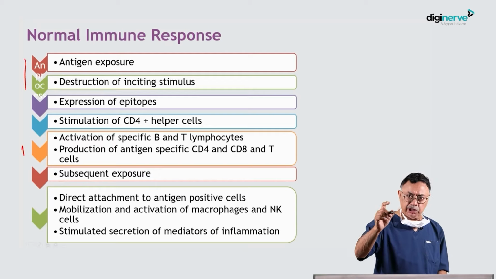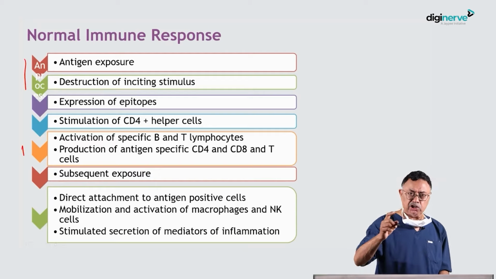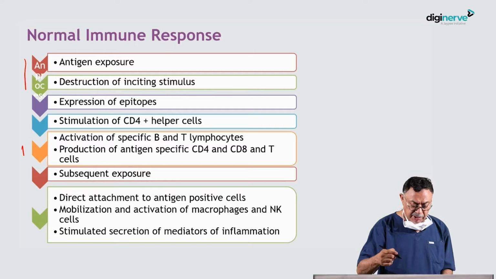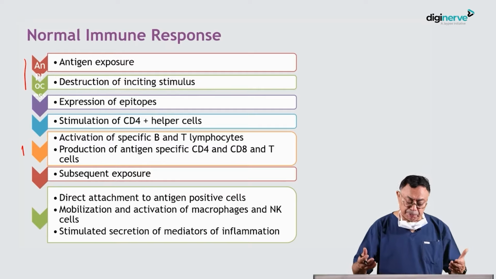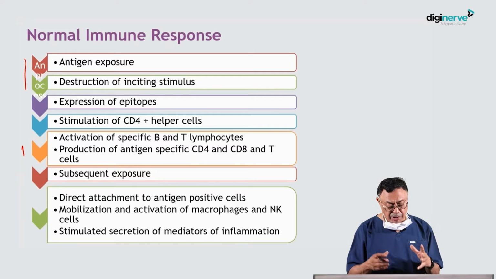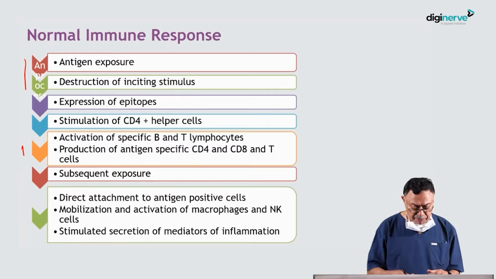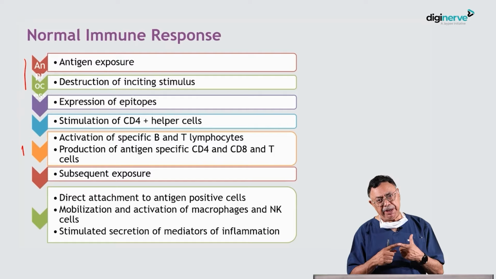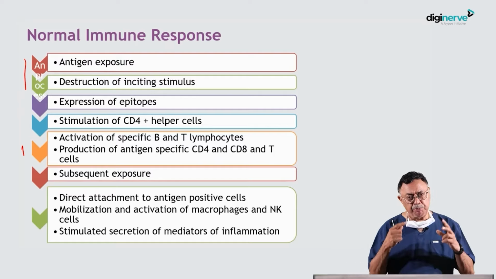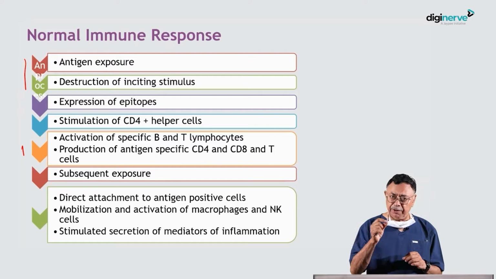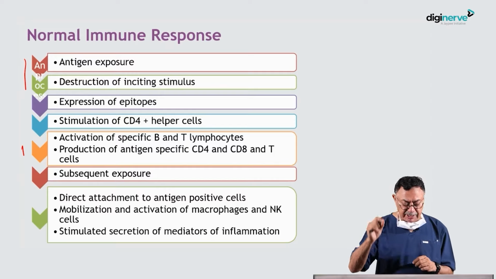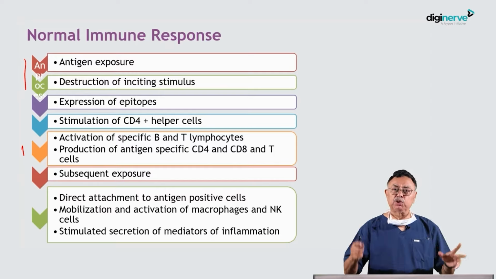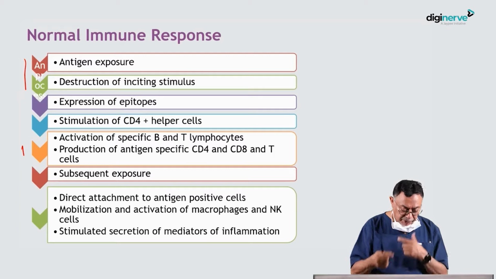The antigen exposure, that is these cells, destruction of the inciting stimulus, expression of epitopes, stimulation of CD4 helper cells, the inflammation, activation of specific B and T type lymphocytes, production of antibodies, specific CD4, CD8 and T cells, and subsequent exposure will keep on increasing this.